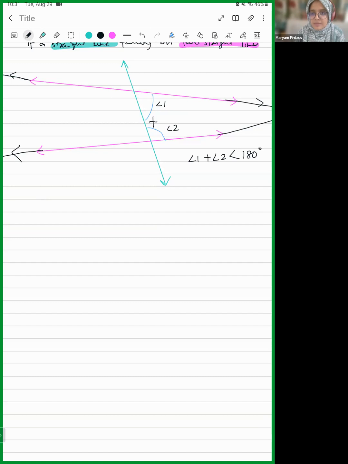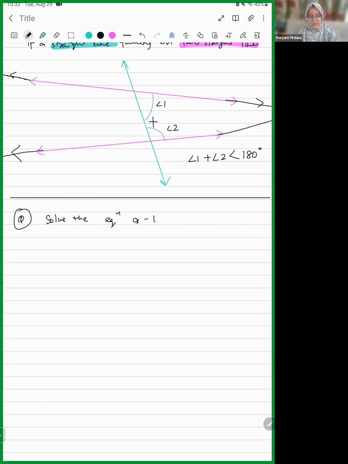So the time is up. Otherwise, we would have just done some questions from this. Acha, let's do one thing. Let's do this one question. Solve the equation a minus 15 is equal to 25 and state which axiom you use here. You have to state the number of the axiom as well, along with the statement of the axiom, okay?